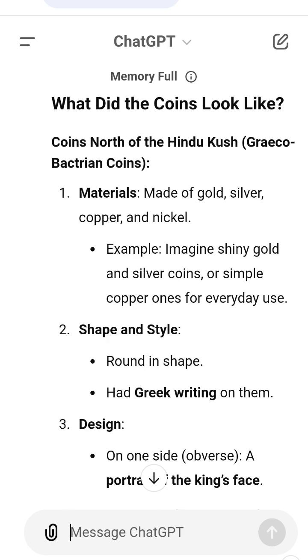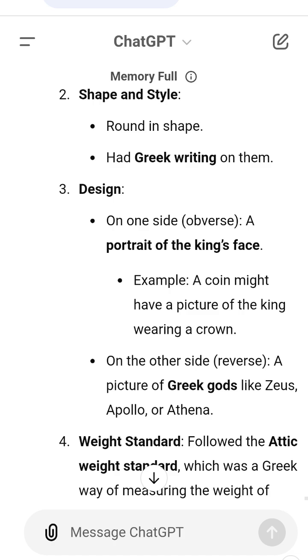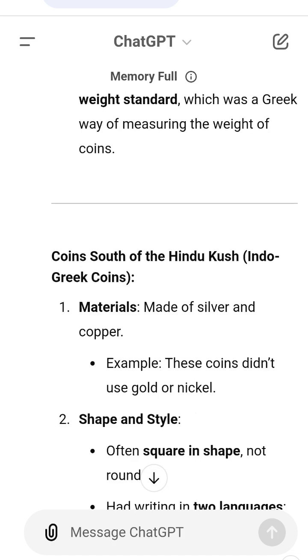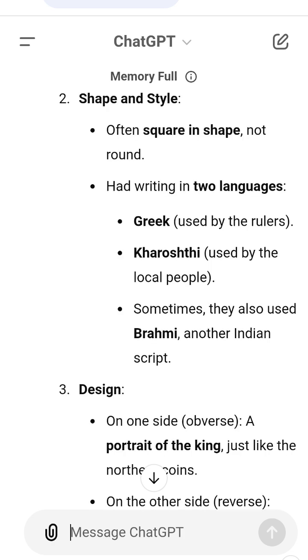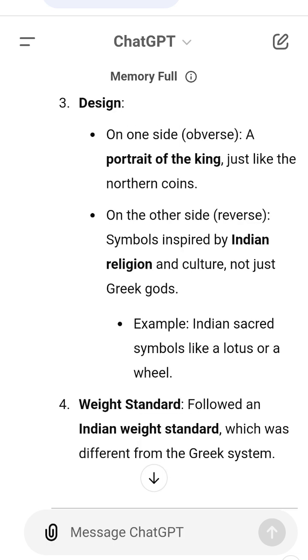Imagine this with examples. 1. Northern coins. Imagine a shiny silver coin with the face of King Demetrius on one side. The other side has a picture of Zeus holding a lightning bolt. 2. Southern coins. Picture a square copper coin with the face of King Menander. On the other side, you see a lotus flower, an Indian religious symbol.